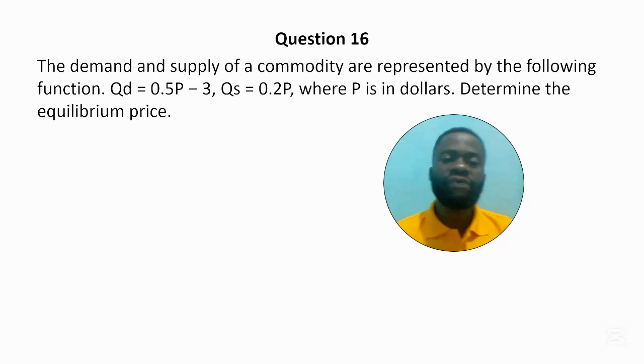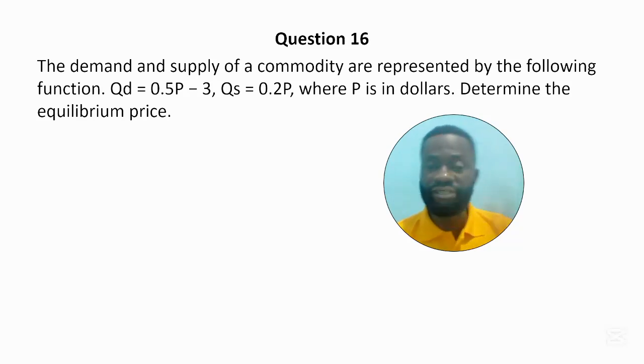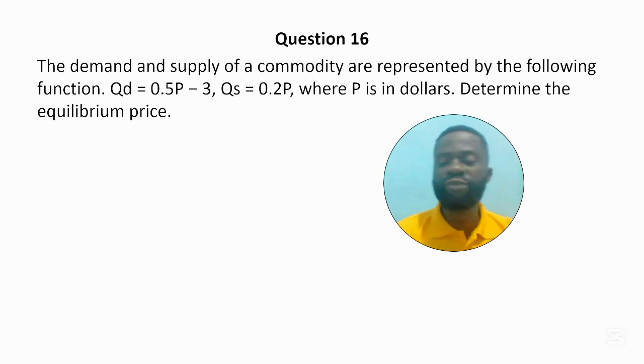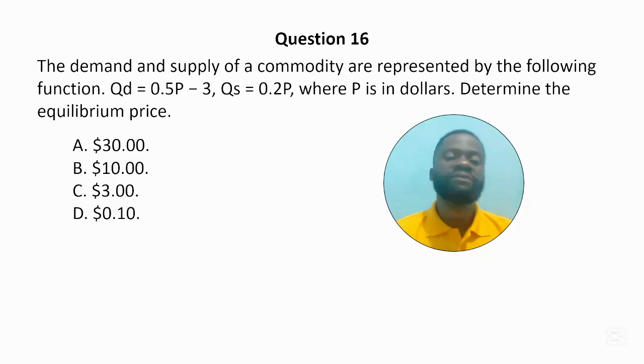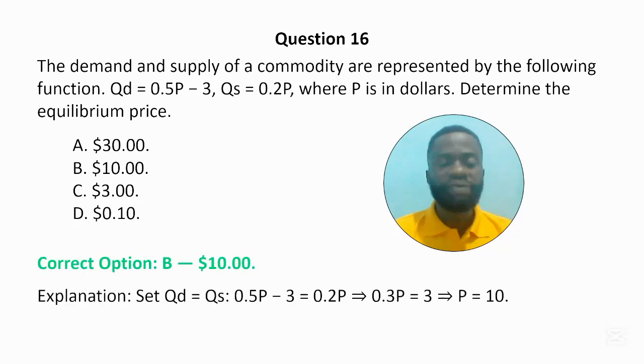Quantity supplied equals 0.2p, where p is the price in dollars. Determine the equilibrium price. Let's look at the options. A. $30, B. $10, C. $3, and D. $0.1. The correct answer is $10.